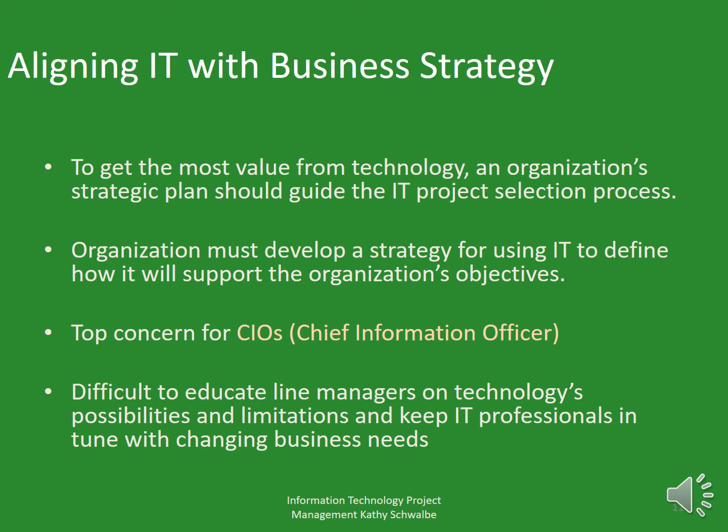Aligning IT with business strategy. To get the most value from technology, an organization's strategic plan should guide the IT project selection process. Organizations must develop a strategy for using IT to define how it will support the organization's objectives. Top concern of CIOs, Chief Information Officers: it is difficult to educate line managers on technologies, possibilities and limitations, and keep IT professionals in tune with changing business needs.